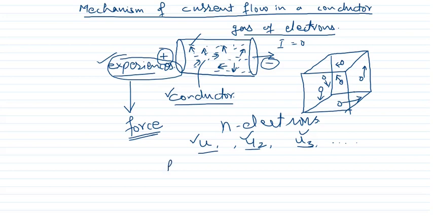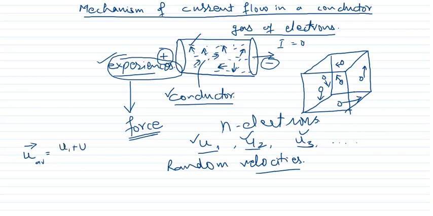What we call them, we call them random velocities. Then if I add all the velocities and take the average, the average velocity will become this one,